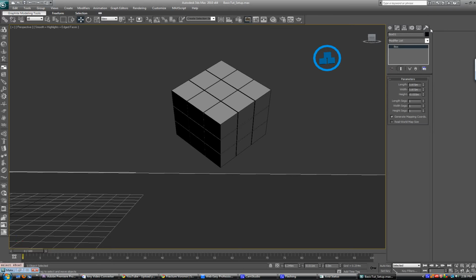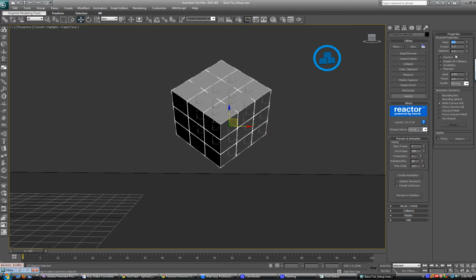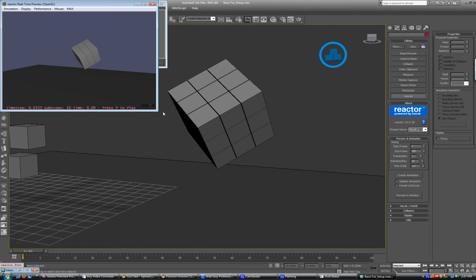I want the floor to have a mass of 0 because I want everything to collide with it. I'm going to take all these boxes and give them a mass of 25 again. The same thing we did, so if we were to preview this animation, you'll see that all these boxes just fall to the floor.